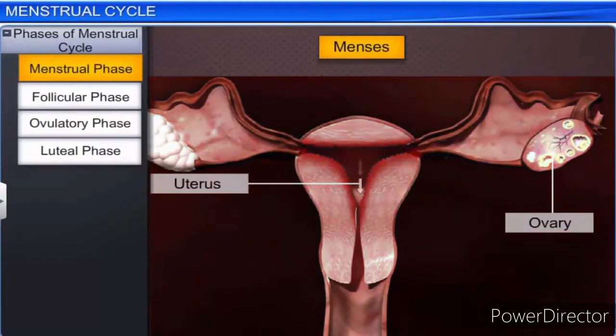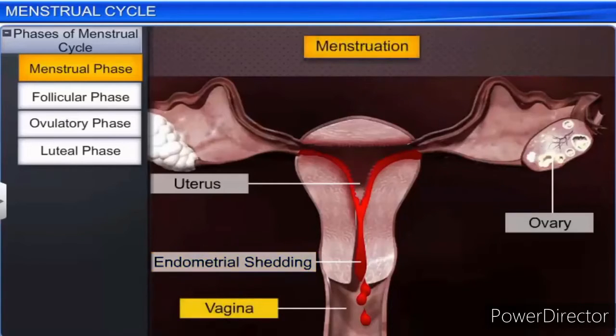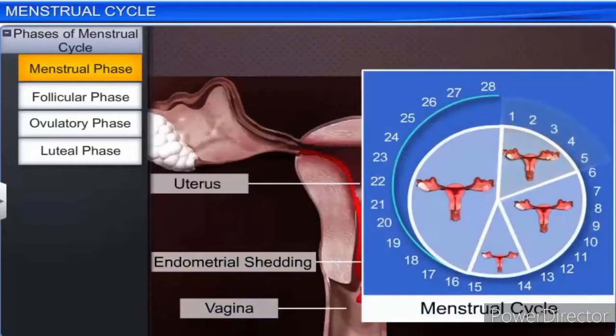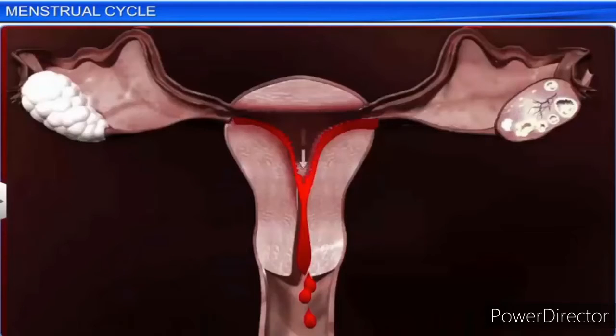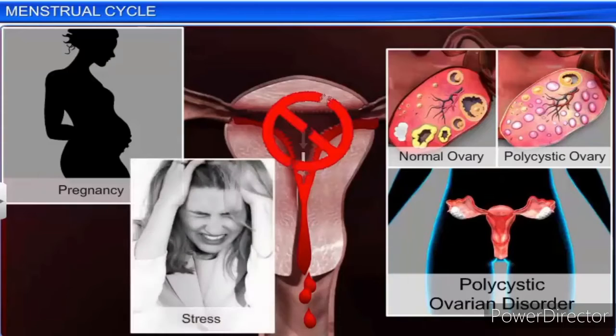For instance, during the menstrual phase, the endometrial lining of the uterus and its blood vessels break down and mix with blood, mucus, and other cell debris to form menses. The menses are discharged through the vagina as menstruation or menstrual flow, which lasts for 3 to 5 days from the beginning of the menstrual cycle. Interestingly, the absence of menstruation indicates pregnancy or ovarian disorders such as polycystic ovarian disorder, or even factors such as stress and ill health.